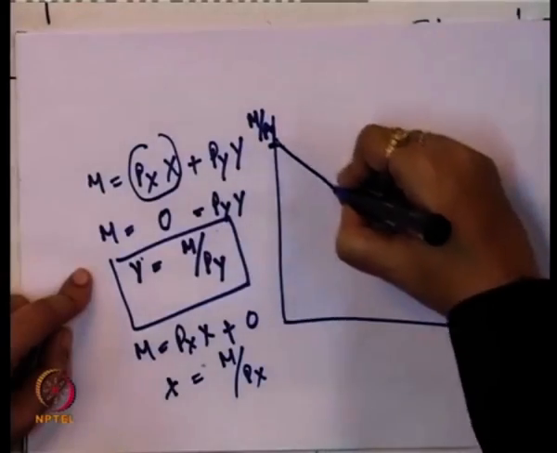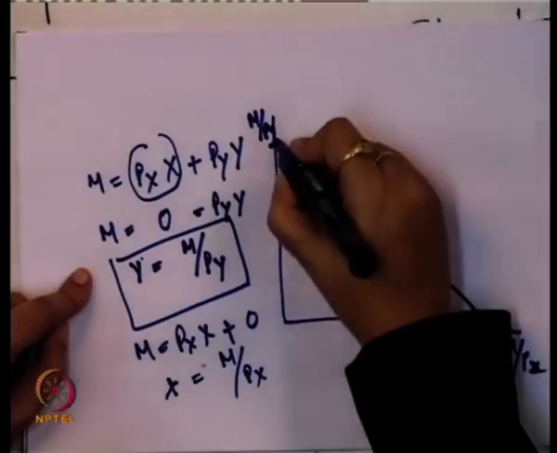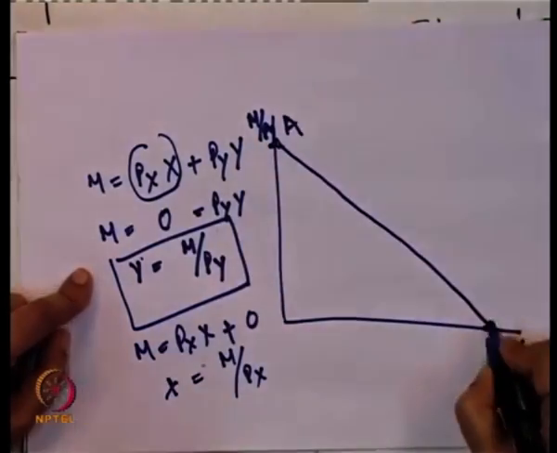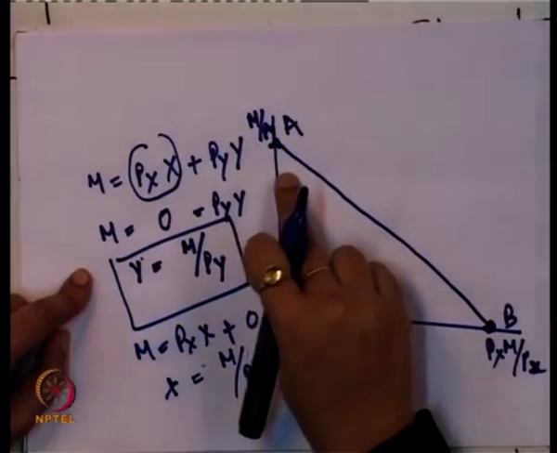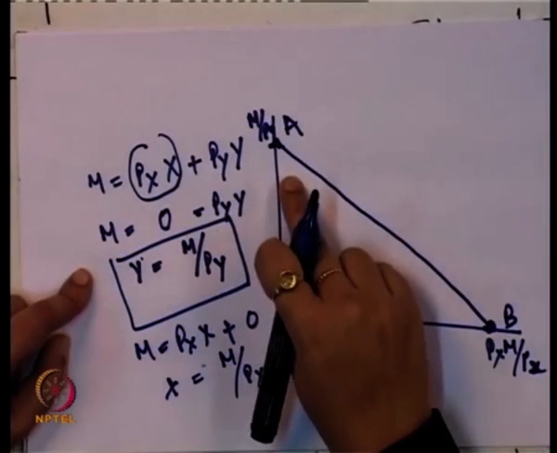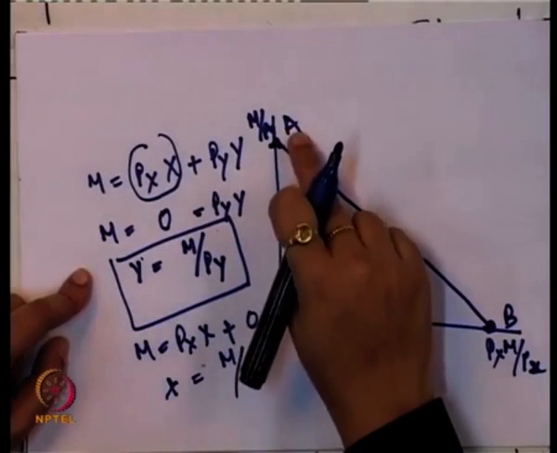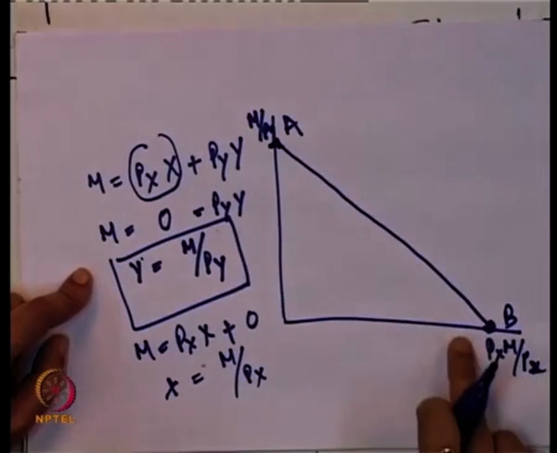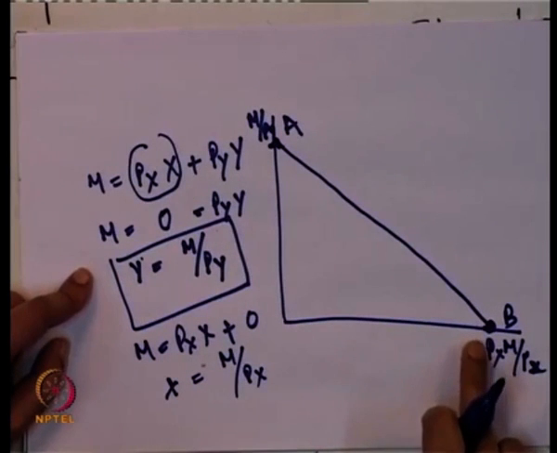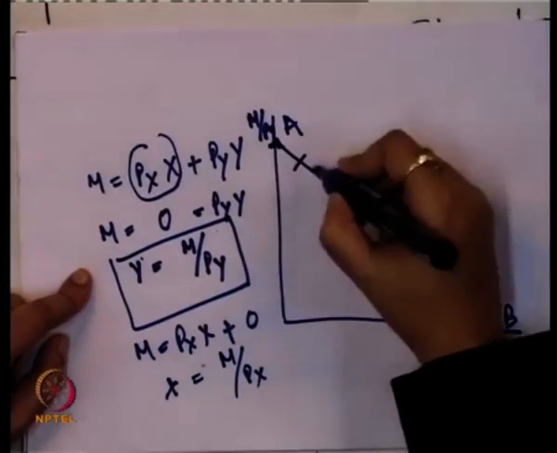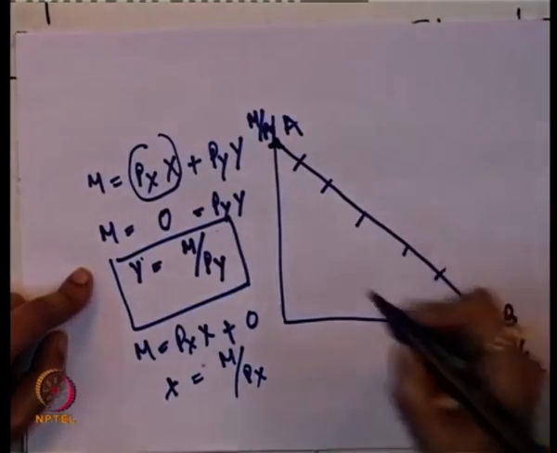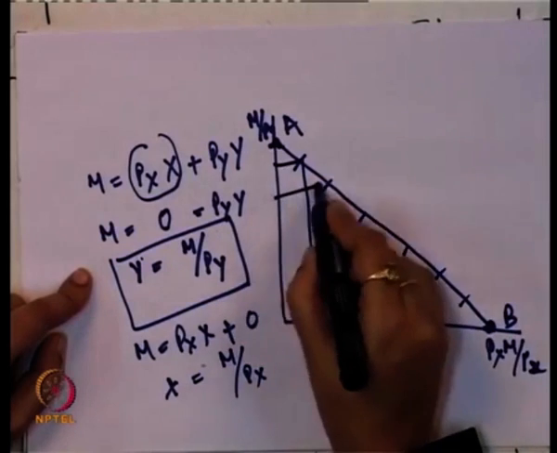If you join these 2 points, what is the significance of these 2 points? Suppose this is A, suppose this is B. At point A, the entire money income is getting spent only on consumption of y, and at point B the entire money income of the consumer is getting spent on the consumption of x. In between, all these points give us different quantities of x and y.